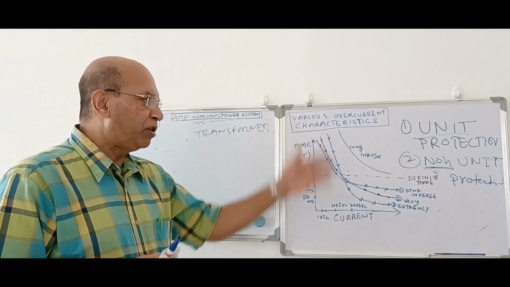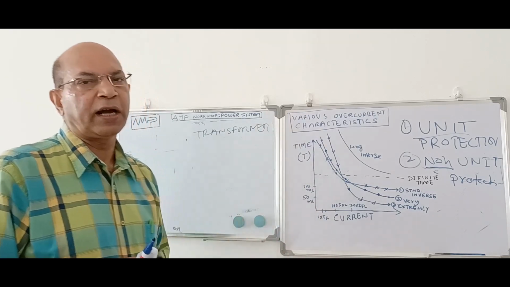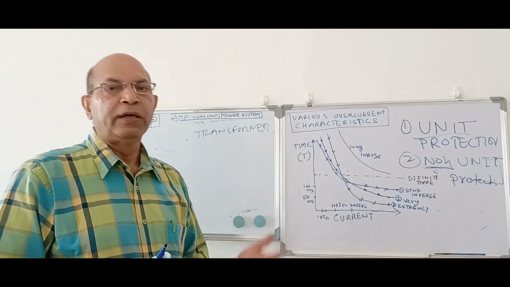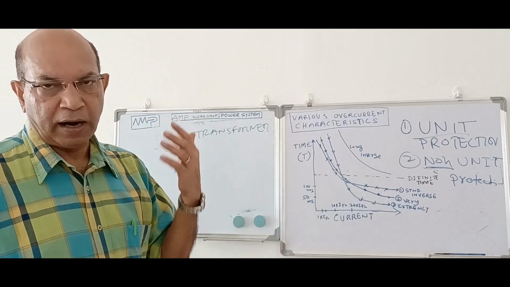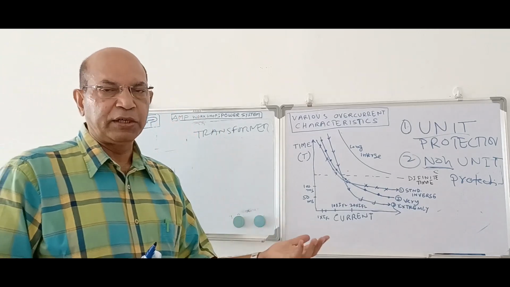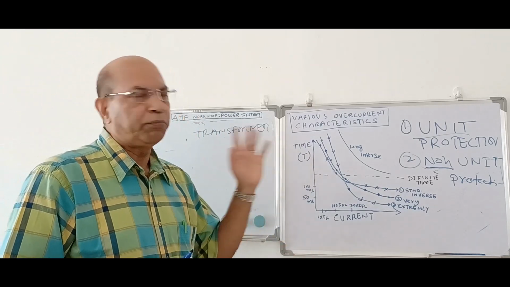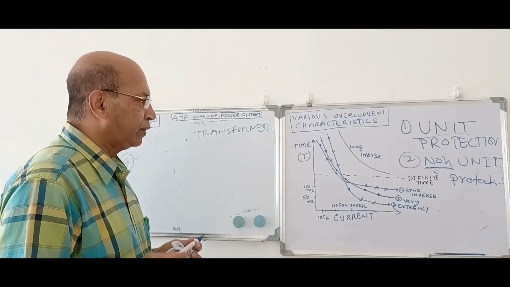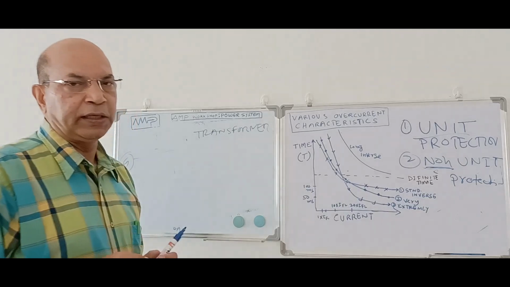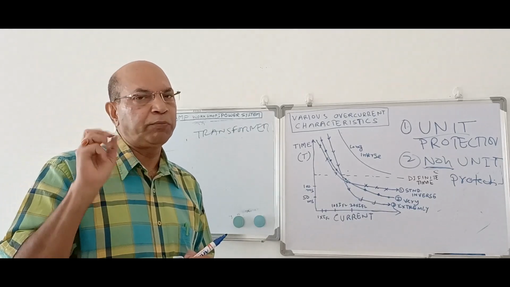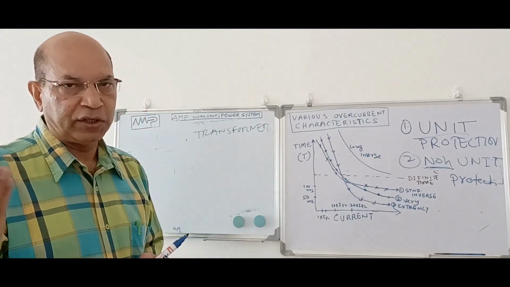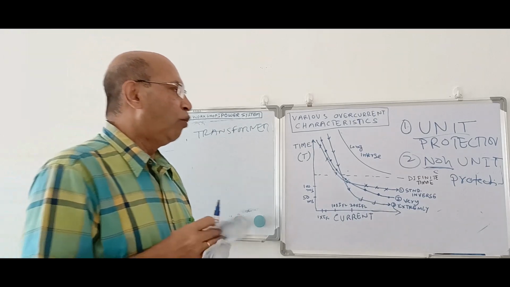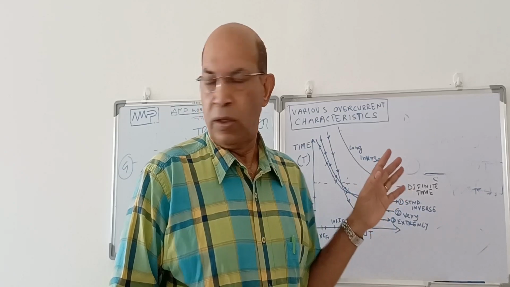And in case of non-unit protection, most of the protections are non-unit, like under frequency, overcurrent, under voltage, under current, then reverse power, under power, negative sequence, all are non-unit protection. Okay. Out of these various non-unit protections, today we will be discussing only the overcurrent non-unit protection, and in the next session we will discuss the other non-unit protections. So let's see what the overcurrent non-unit protection is.